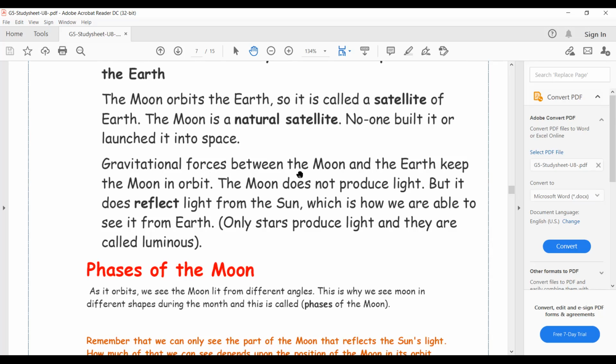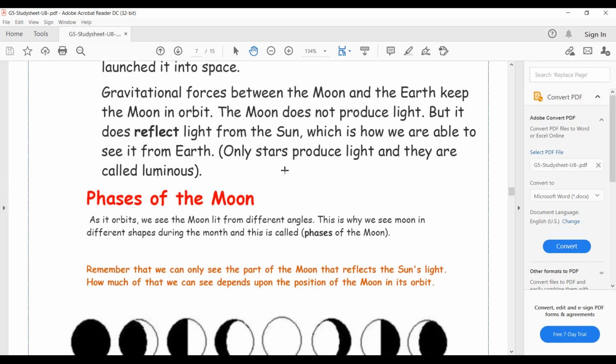The gravitational force between the moon and the Earth keeps the moon in its orbit around the Earth. The moon does not produce light, so it's not a source of light. The only source of light in our solar system is, of course, the sun, because it produces its own light. But the moon does reflect the light from the sun, which is how we are able to see it from the Earth. Only stars like the sun produce light, and they are called luminous bodies or sources of light.